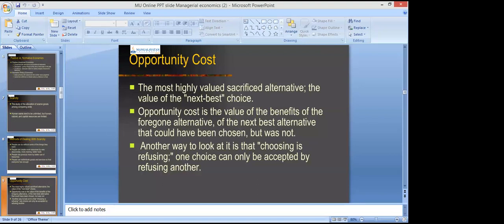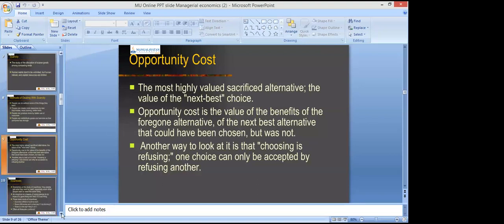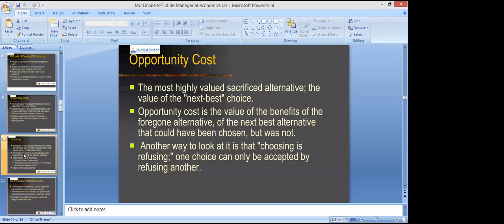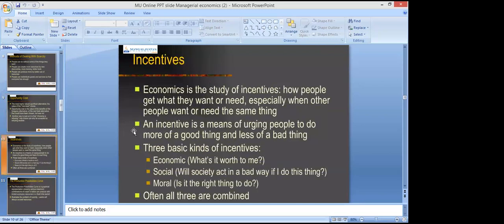The next slide is incentives, right? Incentives we have already discussed also. Economics is the study of incentives, how people get what they want or need, especially when other people want or need the same thing. So basically, economics is the study of incentives, how the resources can be distributed among the people, because everyone wants the same thing.